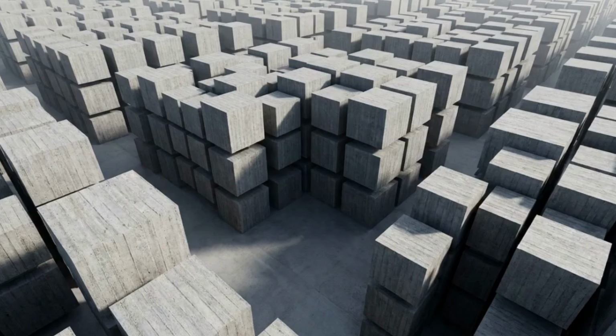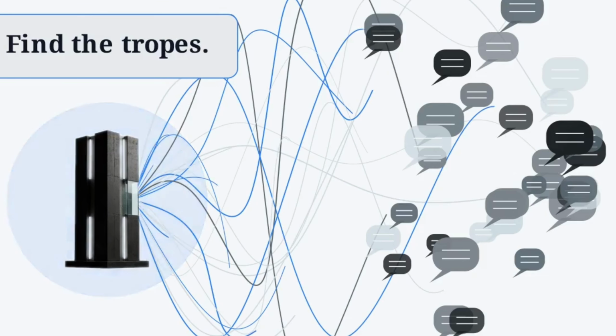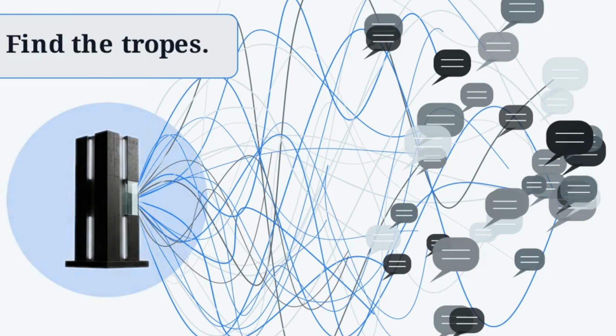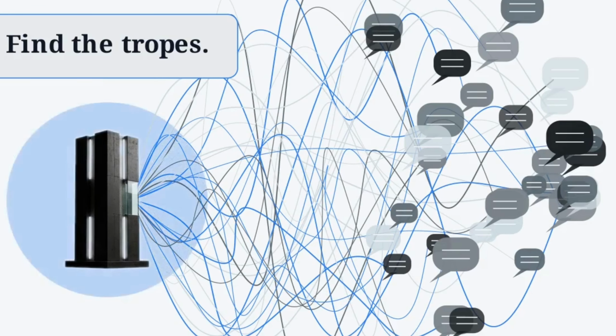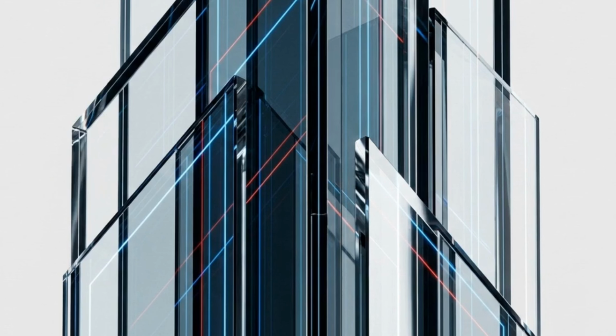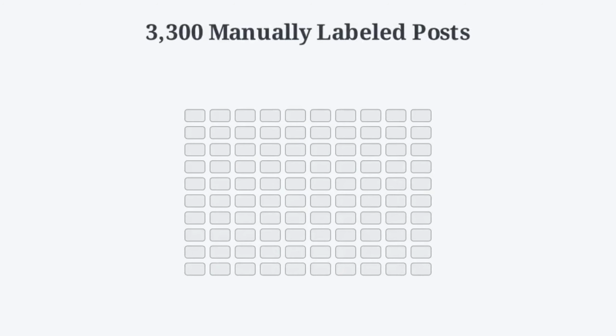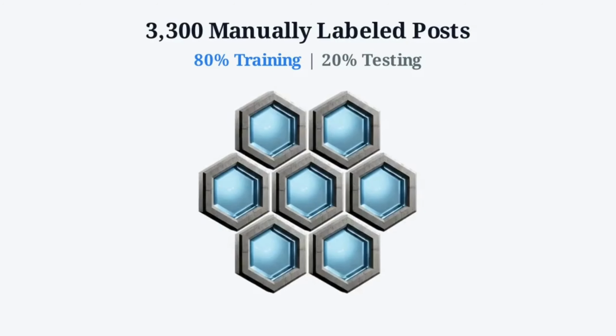The zero-shot strategy attempts to solve the problem through scale. Operators prompt the engine with generalized instructions, relying on the model's vast size to identify tropes without any prior specific training on the dataset. On the other side are the challengers, fine-tuned specialists. These are smaller, highly optimized architectures like COVIDBERT. Rather than relying on brute force, the fine-tuned strategy requires intensive supervised learning. These models are trained strictly on a targeted dataset of 3,300 manually labeled social media posts.